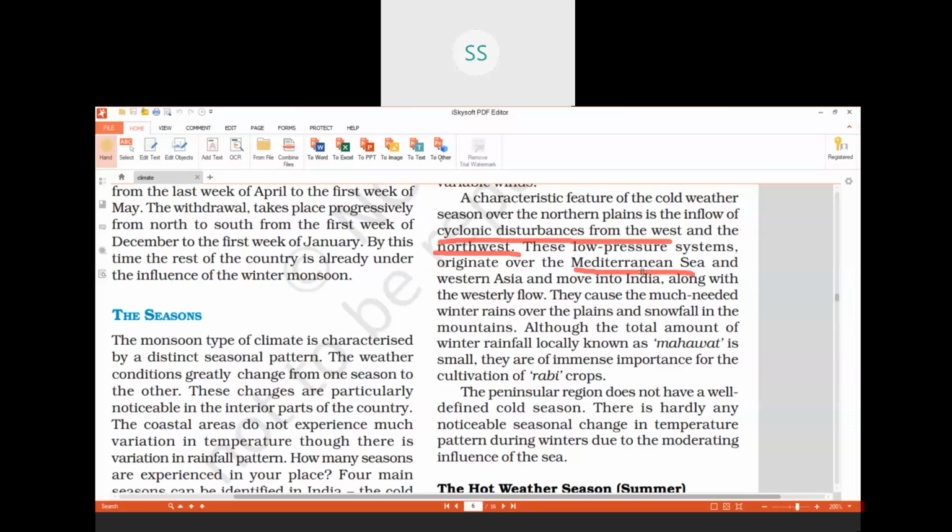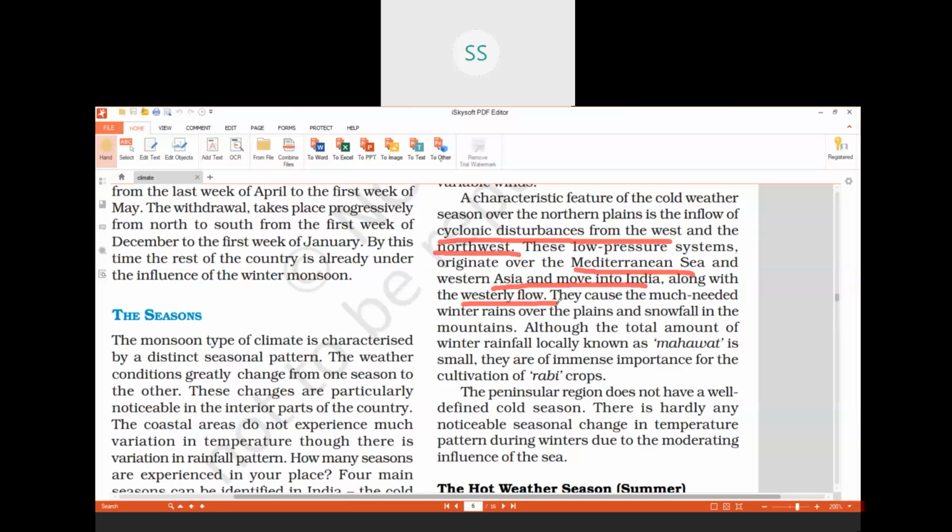From this Mediterranean Sea, the winds are blowing towards Western Asia, and they move into India along with the westerly flow. We have done, children, jet stream, westerly jet stream. In the winters, they blow on the Ganga plains. If you remember, this is what we are talking about.